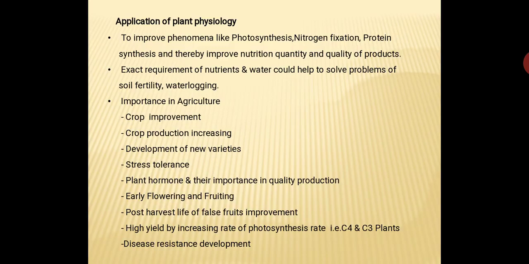Then physiology knowledge is also important in agriculture, especially, for example, stress tolerance.